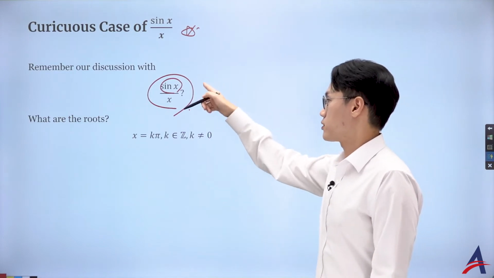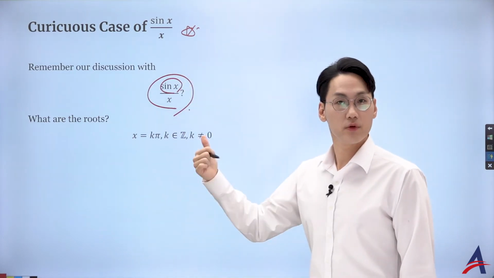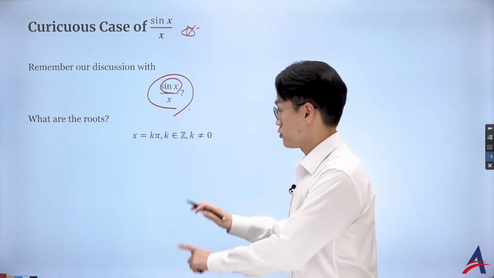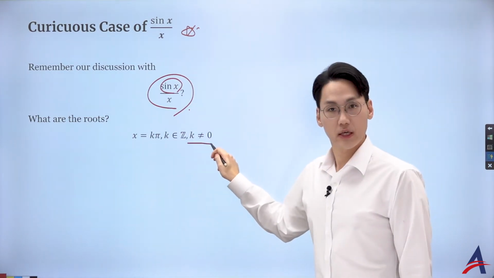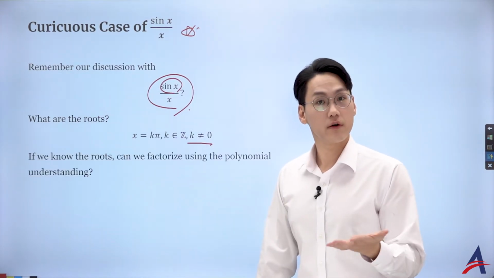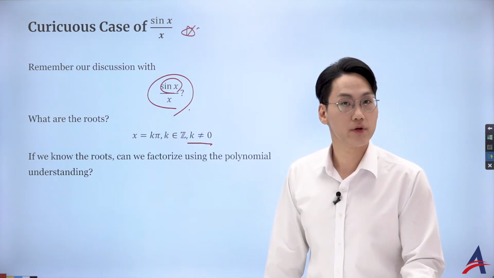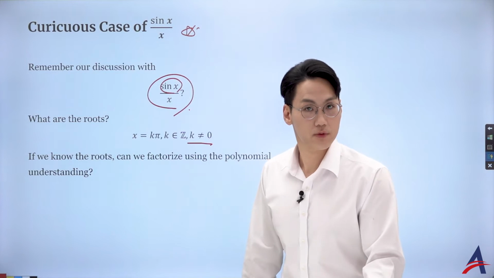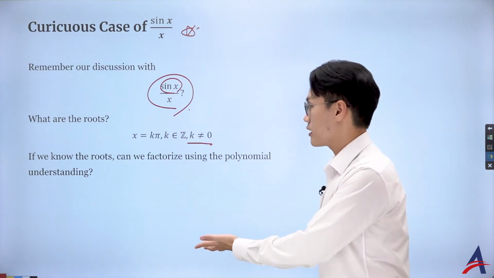However, if I put in 0, it's 0 over 0, indeterminate. We saw from the function graph that it actually has a limit of 1. So what I want to do is exclude that case. So I got those roots. And what we remember from the study of topic 2 with functions and polynomials is that if I know their roots, I can actually factorize with linear factors. So what I claim is the following.